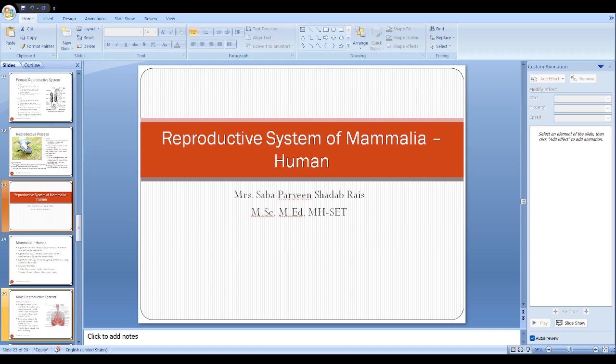Now let us talk about the accessory reproductive glands in the human female. We all know that the female reproductive system is placed in a way that there is not much movement of the ova. Ova is present inside the female body. It does not have to travel, so there is no need of such secretion for the traveling of the ova, right? So for that particular reason, the accessory female reproductive glands are made only for the purpose of lubrication, so that a successful intercourse will happen.